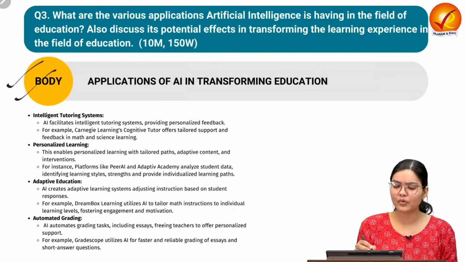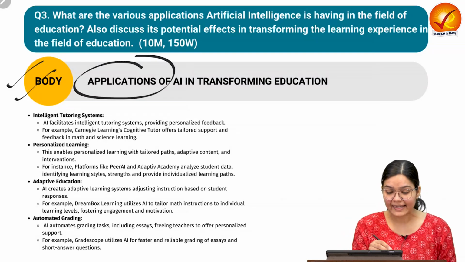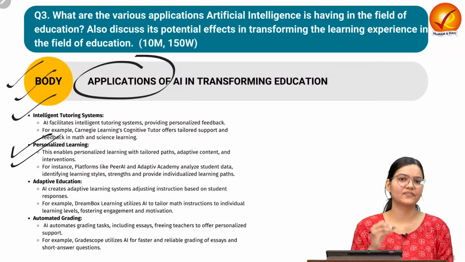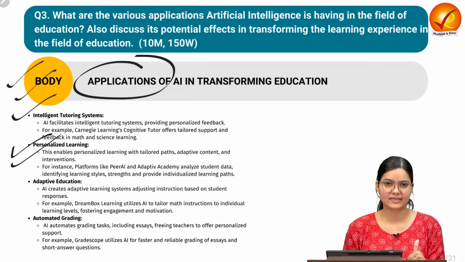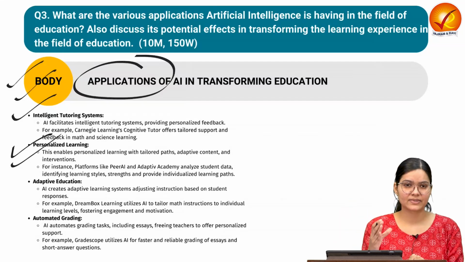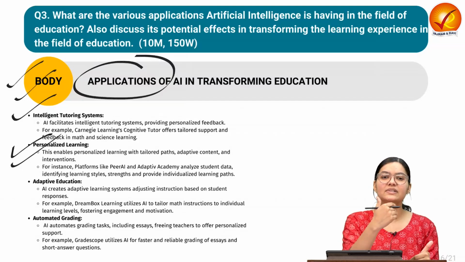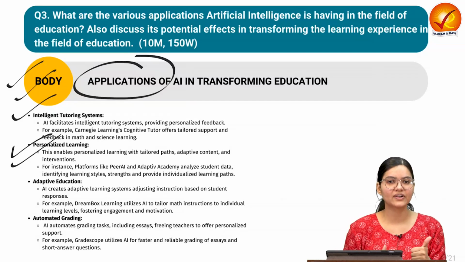Here in the body, we are going to write down the applications of artificial intelligence. So, intelligent tutoring systems and personalized learning experience we can provide. As we know, different students are having different kinds of pace, and different students might be good in different subjects. So if we are providing information in a physical class, it becomes difficult for a teacher to change the pace according to the need of the different students.